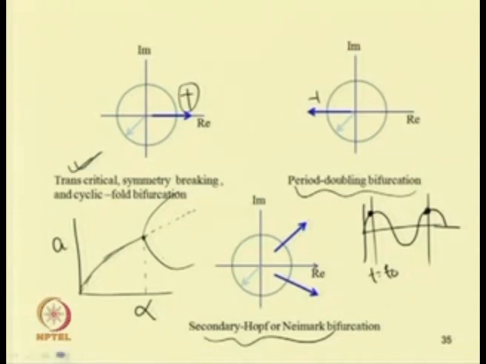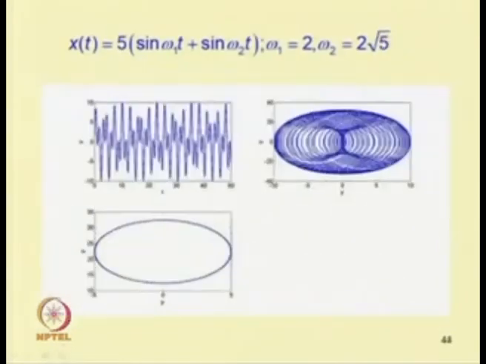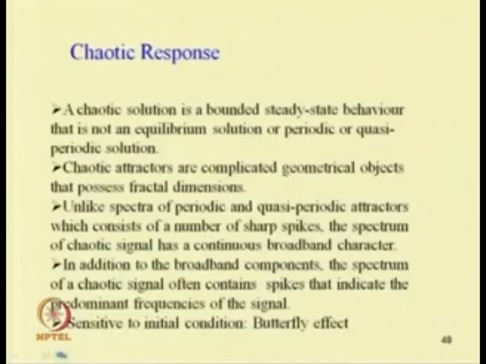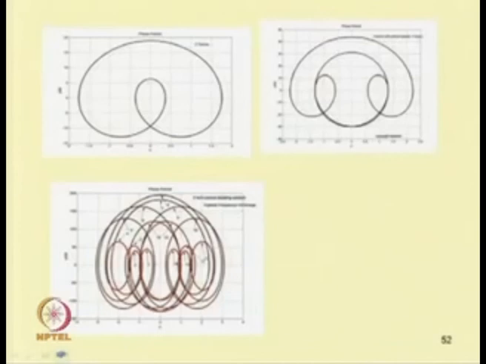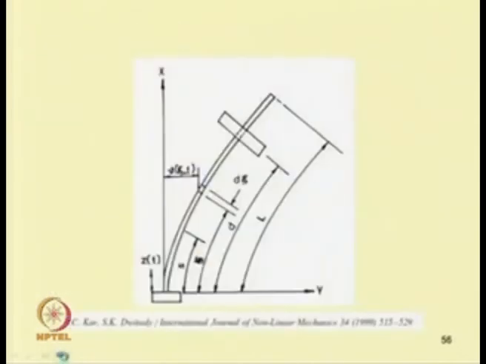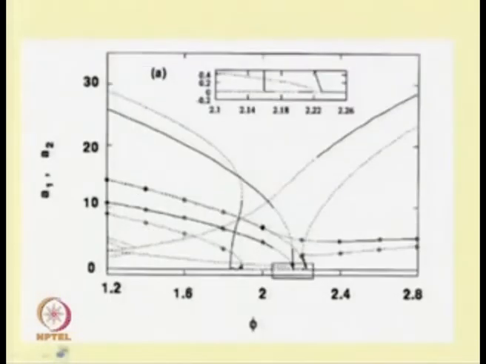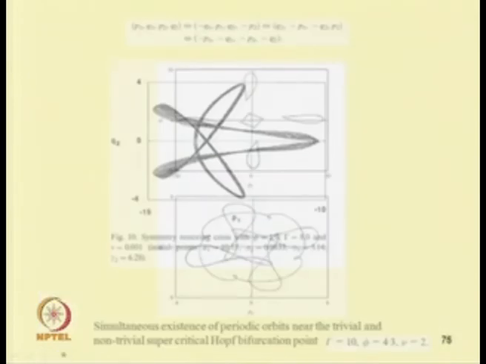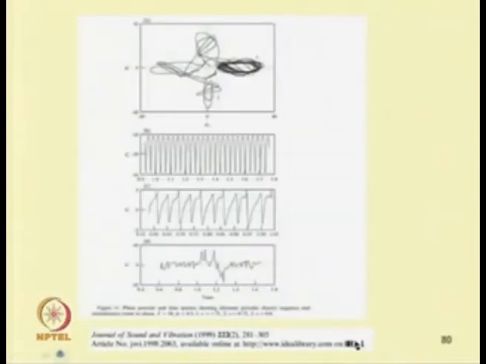So, in case of subcritical symmetry breaking, we can see some examples. In case of subcritical, we can have A and alpha in this way. So, this is stable and this is unstable.